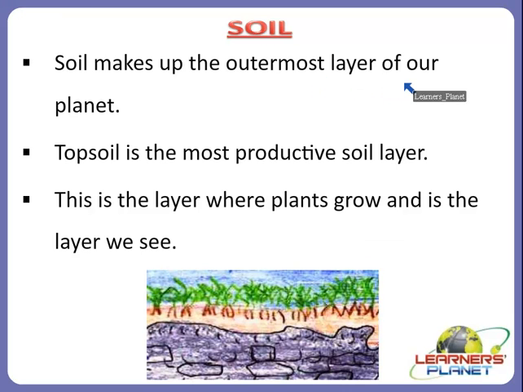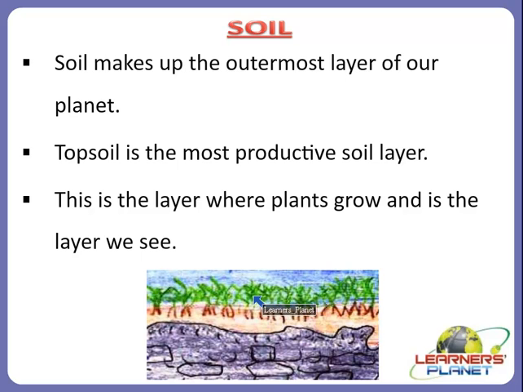Soil makes up the outermost layer of our planet, the earth. And you know, children, that topsoil is the most productive soil layer, because this is the layer where plants grow and is the layer we see. As you can see in the picture, this is the topsoil, right? Because the topsoil is full of nutrients. And because of these nutrients, plants are able to absorb water, minerals and other nutrients and warmth from the sun, and therefore they are able to grow, right?